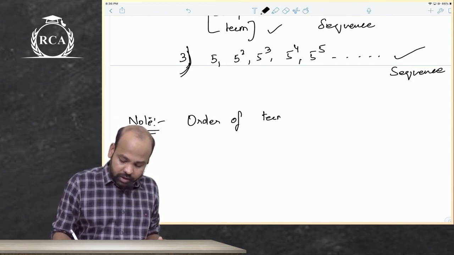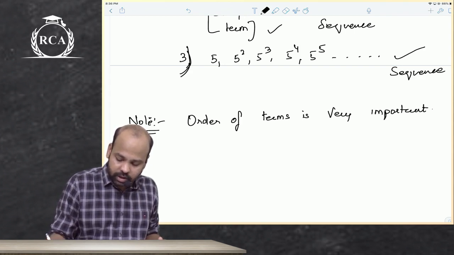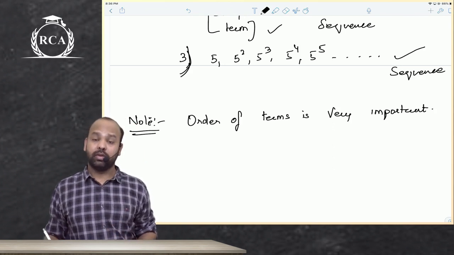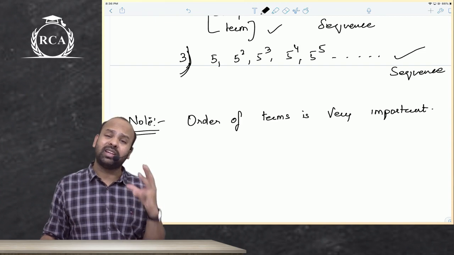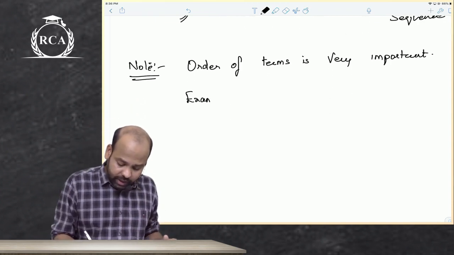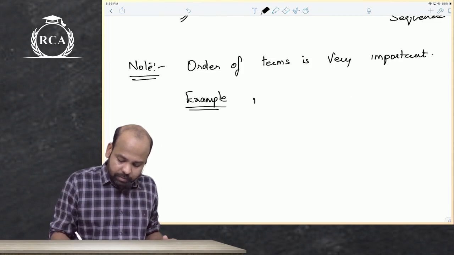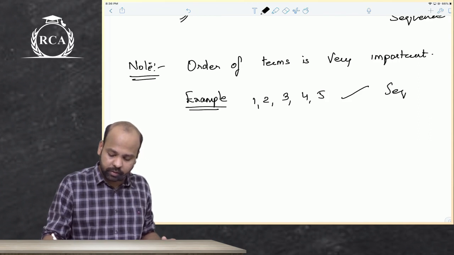The order of terms is very important, because if you mess up the order of terms, you will not know whether the terms are in sequence or not, whether they form a sequence or not. Let me give you an example again. What if the numbers are 1, 2, 3, 4, 5? Yes sir, it is a sequence.